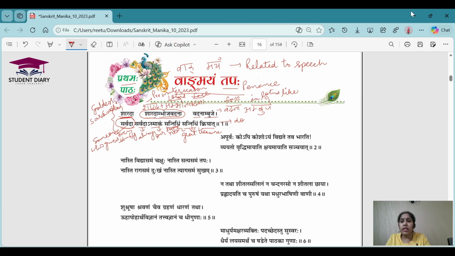So that's why the poet is saying that you always stay in our mouth, in our face, which actually looks like a lotus, and she herself has a face which looks like a pre-winter season lotus. Understood? To that goddess Saraswati, the poet is saying that you always stay near us like a great treasure.